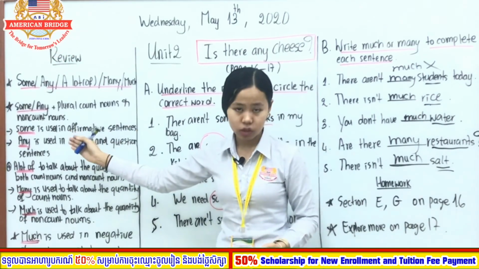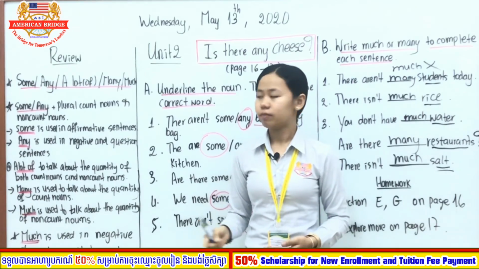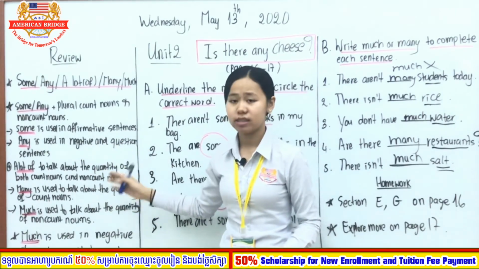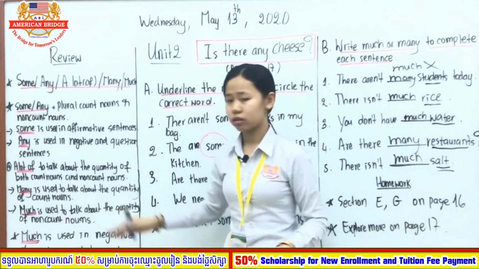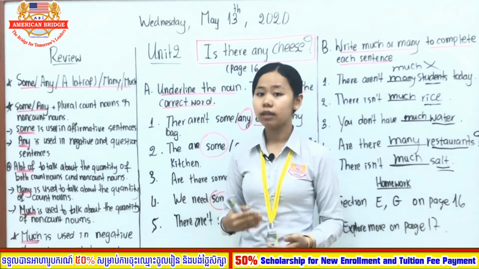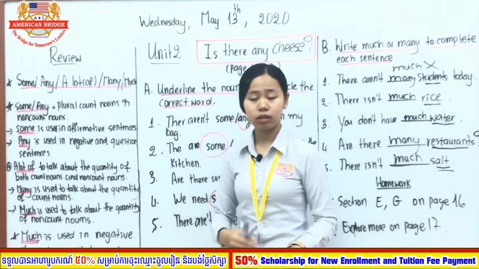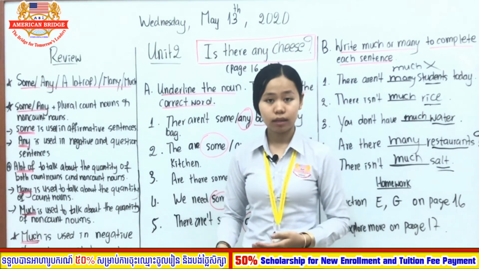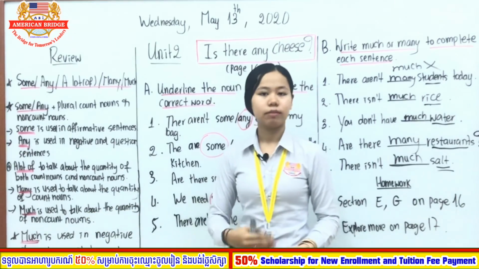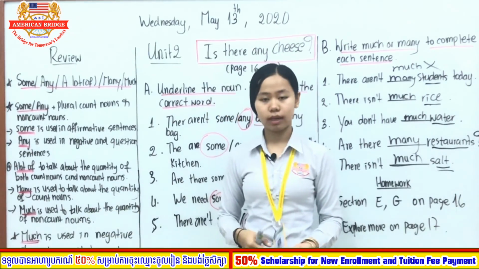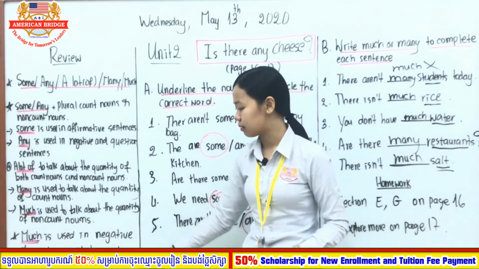But remember, some is used with positive form, while any is used in the negative and question sentences. A lot of talks about the quantity of non-count noun and count noun, while many talks about the quantity with the count noun and much with the non-count noun. And remember that much is used in negative and question sentences.